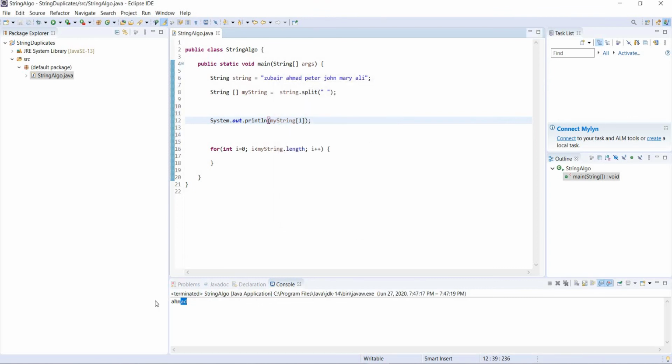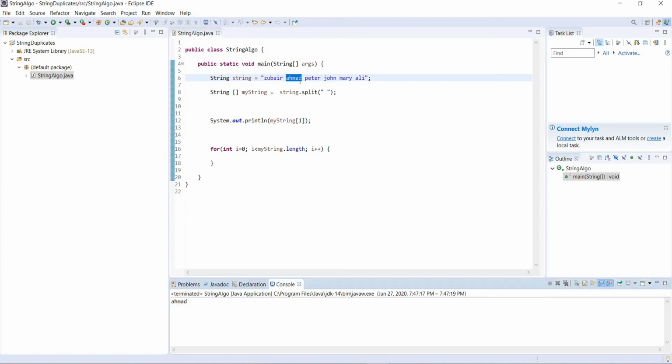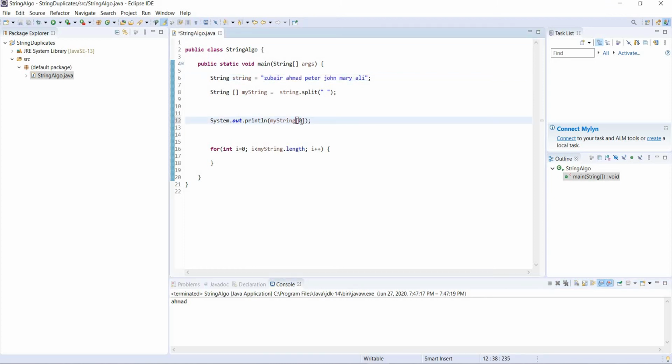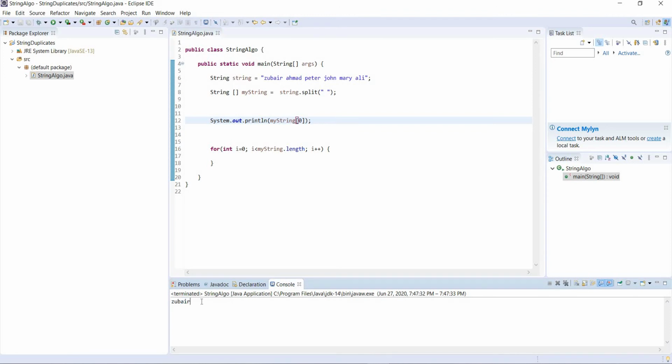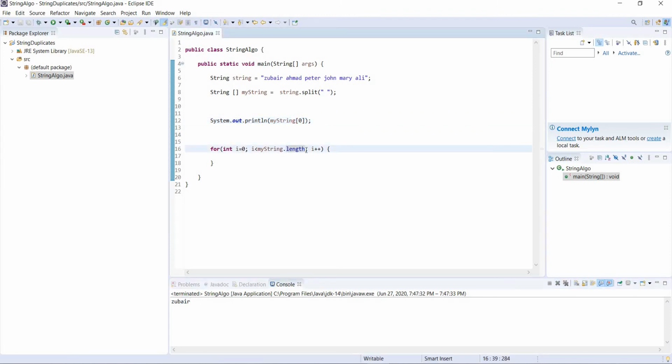Okay, here, Ahmed. So it printed Ahmed. Why? Because the index starts with 0. So if we write 0 over here, then it should print Zubair. You see, it printed Zubair. If we write here length 6, that means our string has 7 elements, but we only have 6 elements. That's why we are writing i is less than string.length.